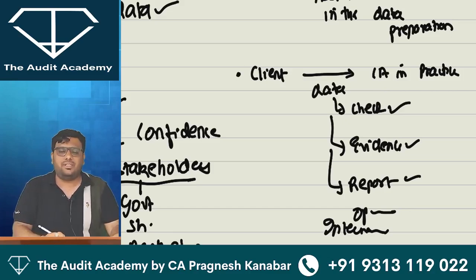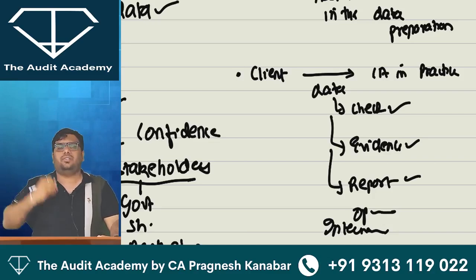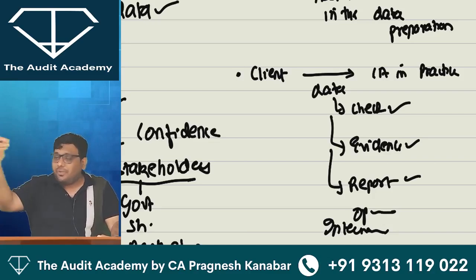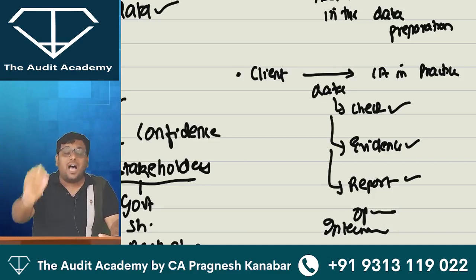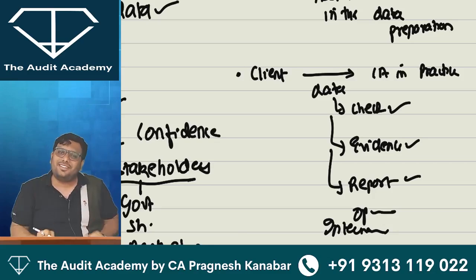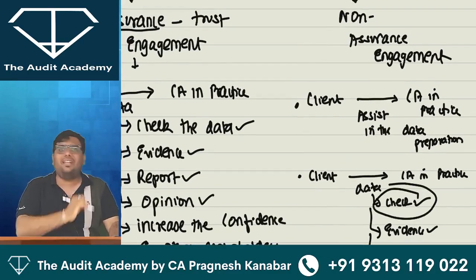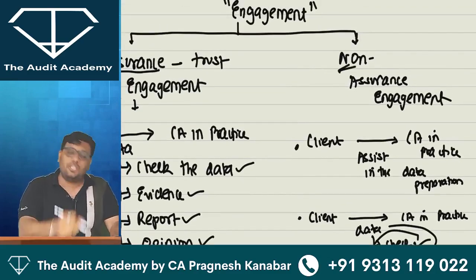That's it. So yes, Ram has checked the trade receivables. Yes, Ram has obtained evidence. But Ram is not expressing an opinion in a report which Alpha Limited will show to some third party to increase their confidence. So even though Ram is checking the data, it is still a non-assurance engagement.